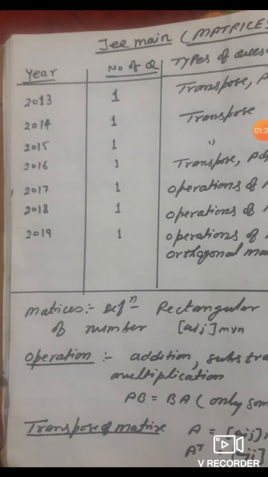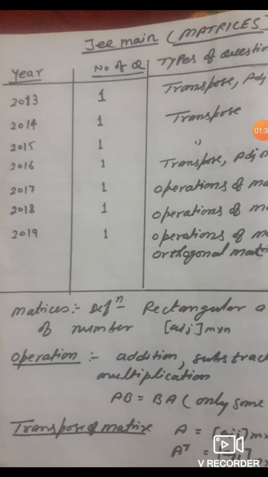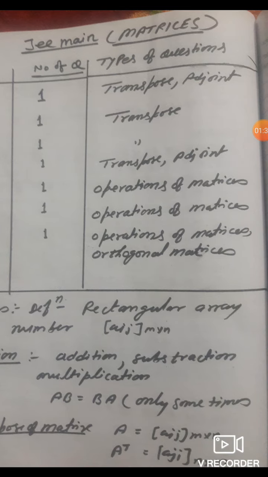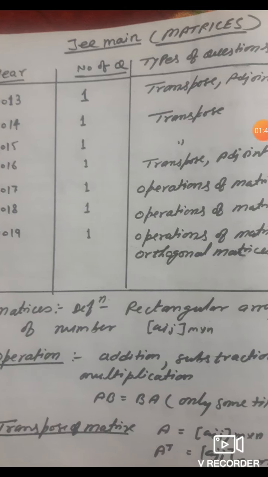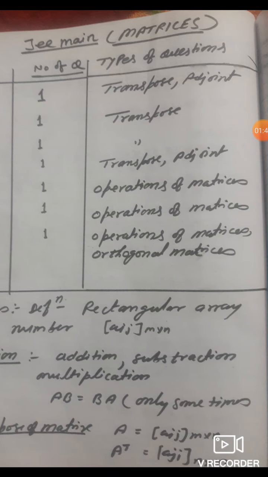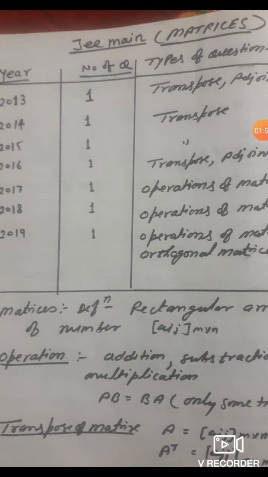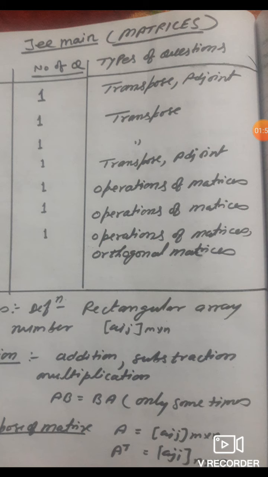Now I will tell you some facts, that is, the fast revision of matrix. At first, the definition: a rectangular array of numbers is called a matrix. Operations are addition, subtraction, multiplication, and AB equals BA only sometimes. Transpose of matrix A equal to Aij of order m by n, and A transpose equals Aji of order n by m, which means m rows and n columns will change into n rows and m columns.